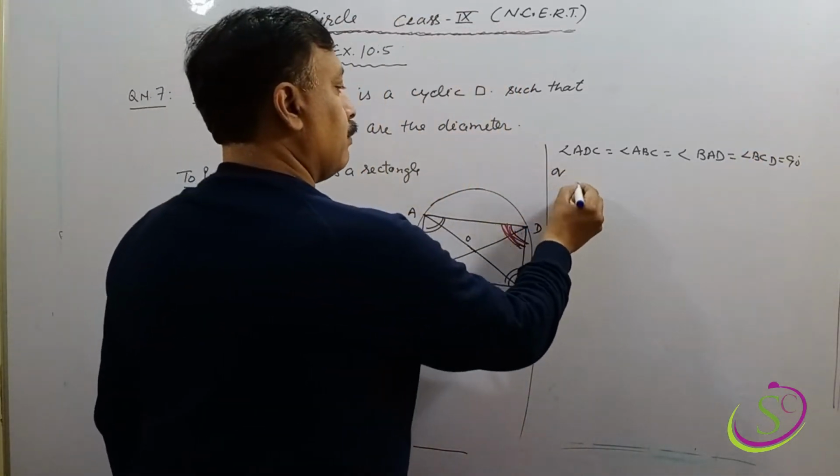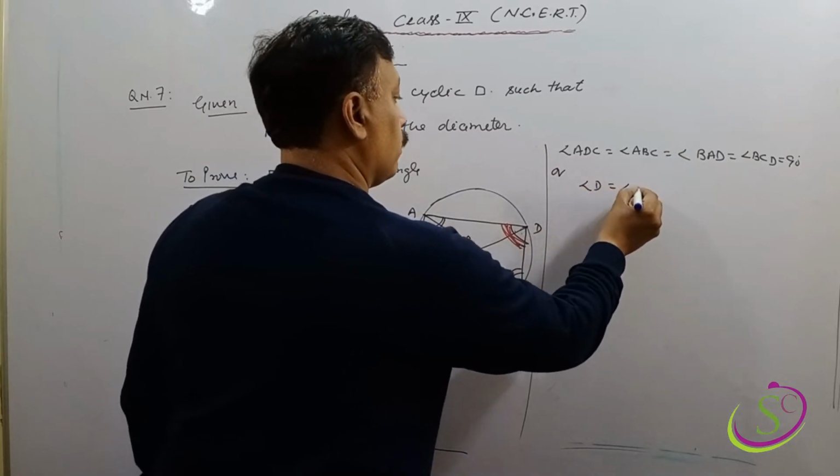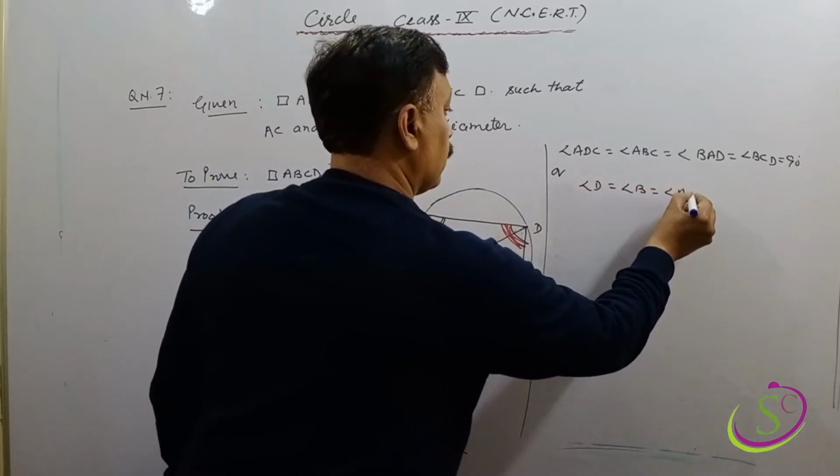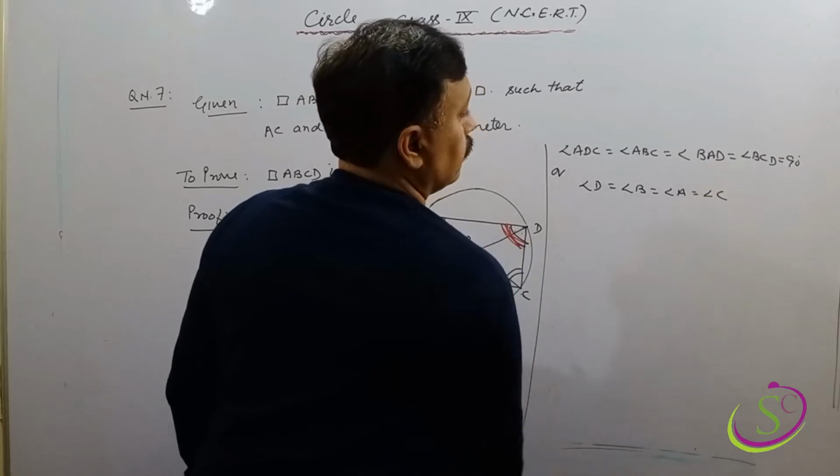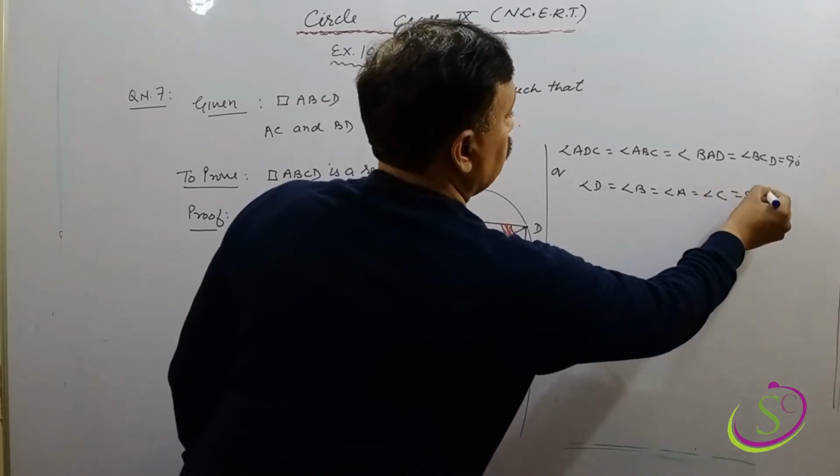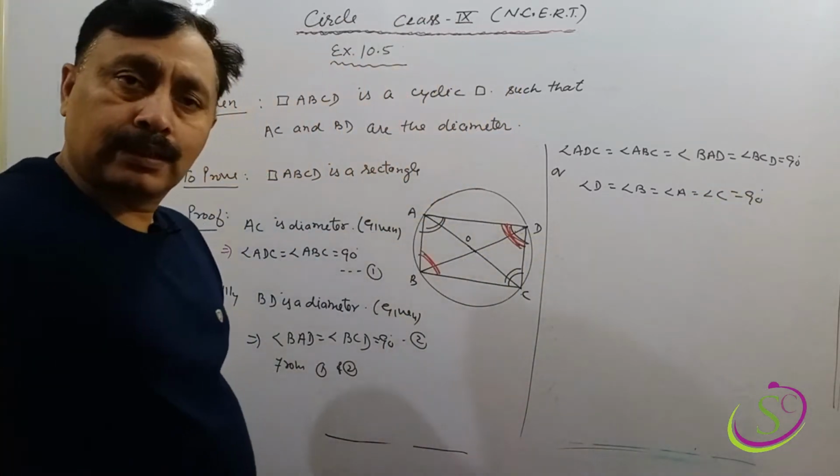Or this can be written as angle D equal to angle B equal to angle A equal to angle C, equal to 90 degrees. Clear?